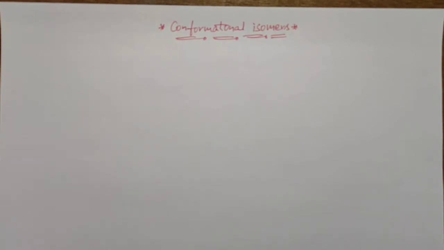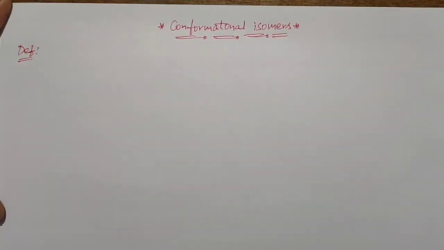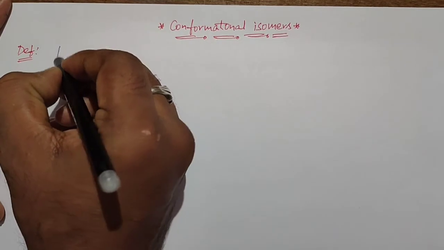When two or more organic compounds have the same molecular formula and structural formula, but differ in the arrangement of atoms or groups due to free rotation of the carbon-carbon single bond, they are called conformers. Conformational isomers are also called rotamers. Once again, listen to the definition: when two or more organic compounds have the same molecular formula and structural formula but different